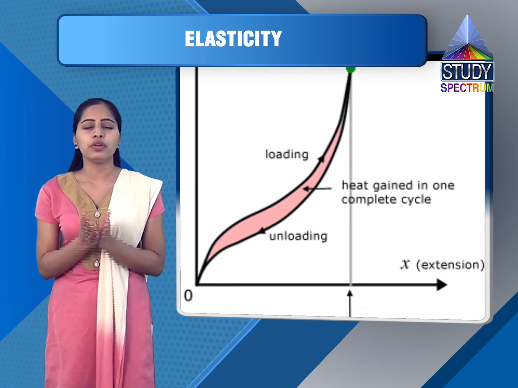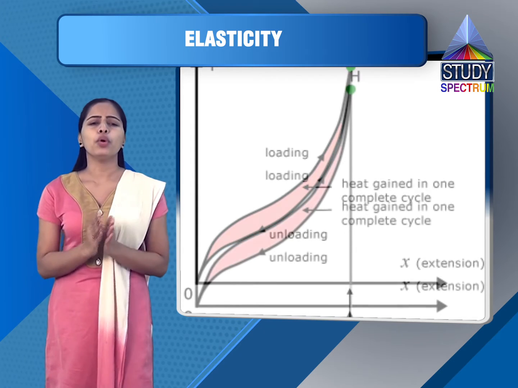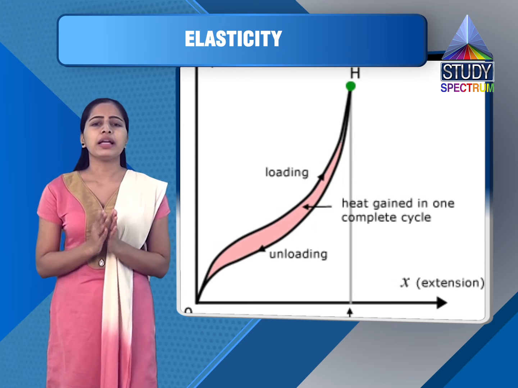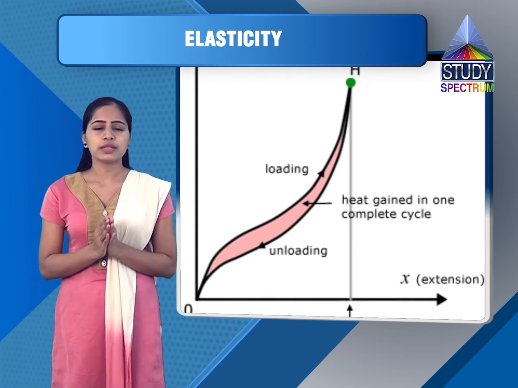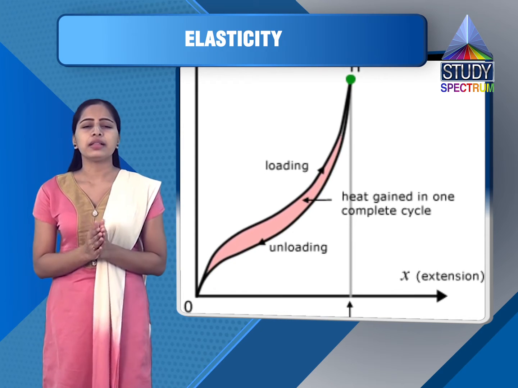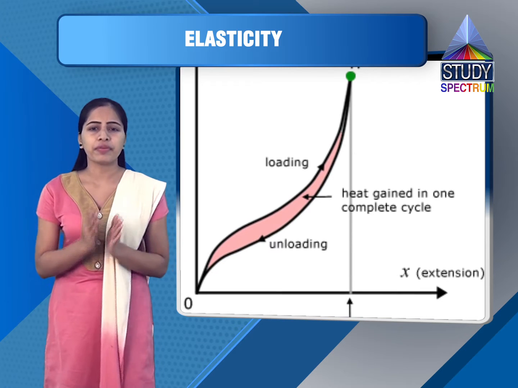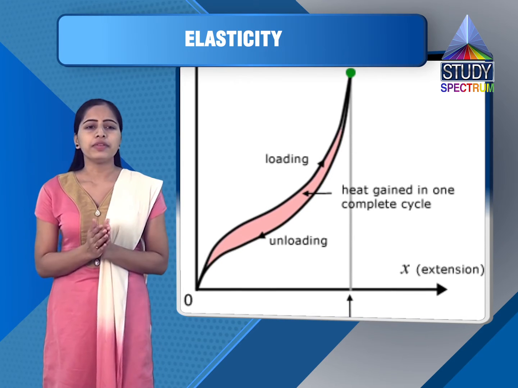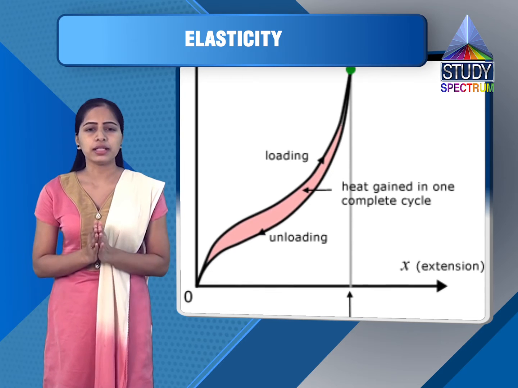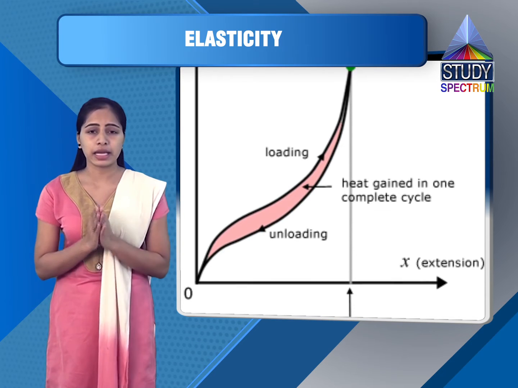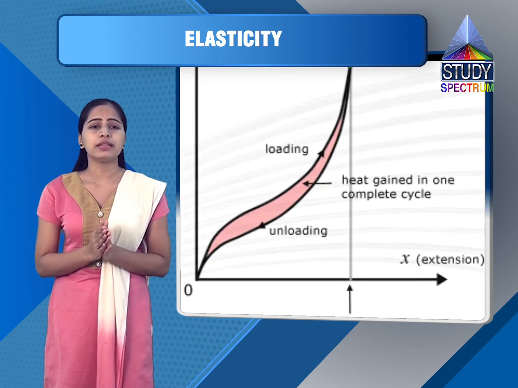For further load, the wire will break. Once the neck is formed, the wire begins to thin out locally, where the strain increases faster even though the stress is decreased, and the wire finally breaks at point P. Let me repeat this.